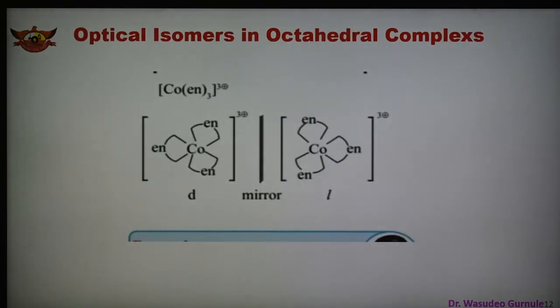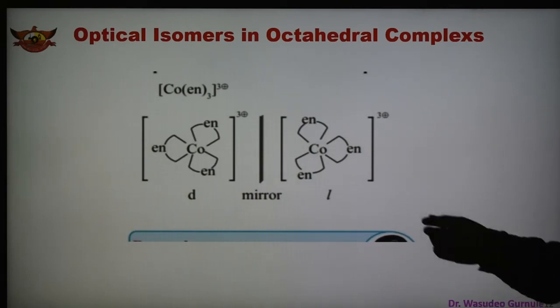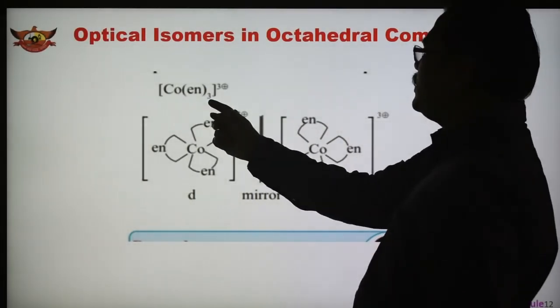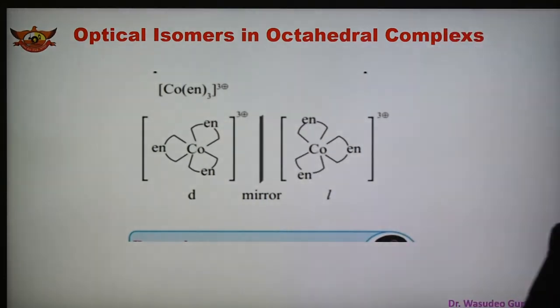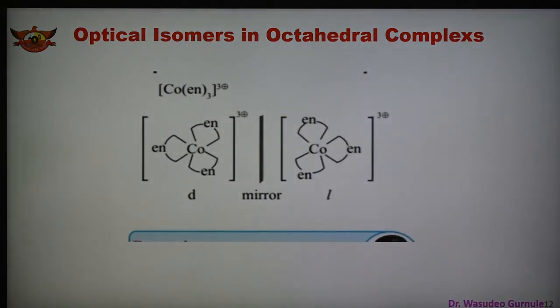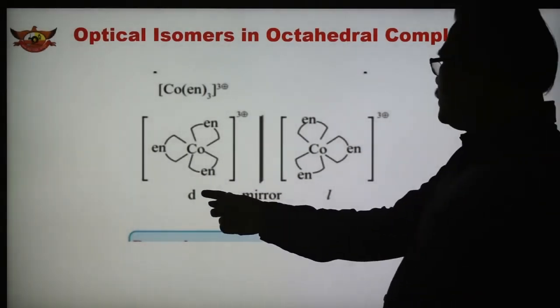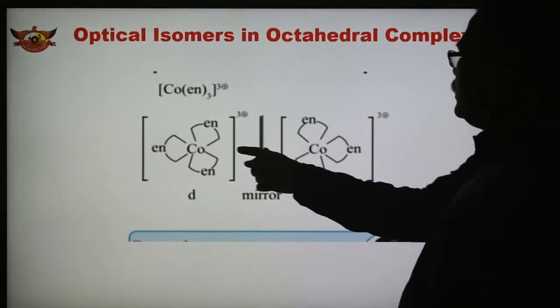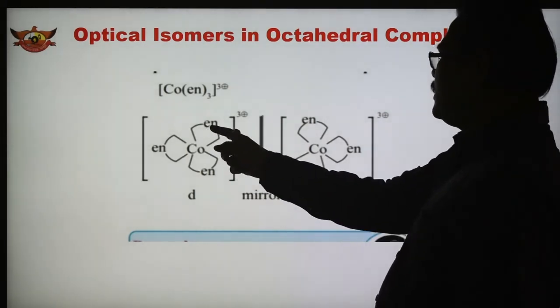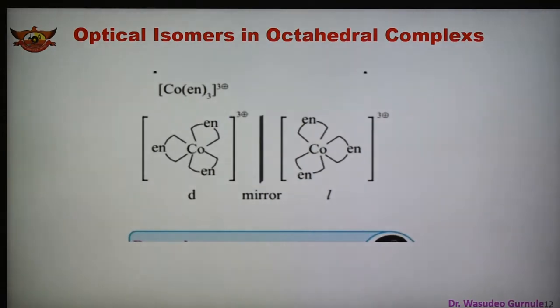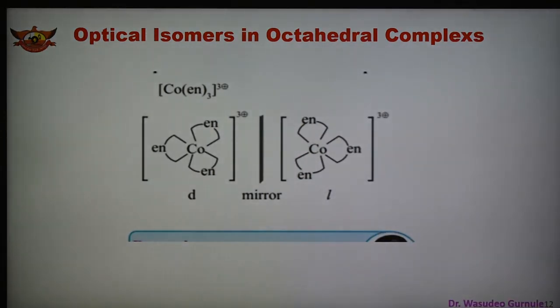Here our example is shown, that is, the optical isomer in an octahedral complex. The example of an octahedral complex is [Co(en)3]3+. This en is bidentate, so 3 times 2 gives a total of 6, the coordination number is 6. This is the dextro and this is the levo. Dextrorotatory means the plane polarized light rotates towards the right, here towards the left. Dextro is shown by D, and here levo, and this is the mirror image of this.